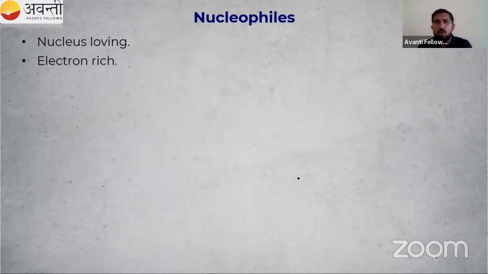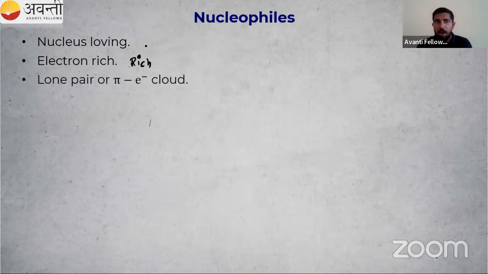So next one, what is a nucleophile? Of course, you know the answer. They are nucleus loving, or I can say they are electron rich. So they are very rich people. Rich means they have a lot of money, but they don't have a positive mindset. They don't have peace, so they want a partner. They are searching for a partner with a positive mindset or some peace. So the rich guy is searching for a partner, and it is ready to give the money for the partner.